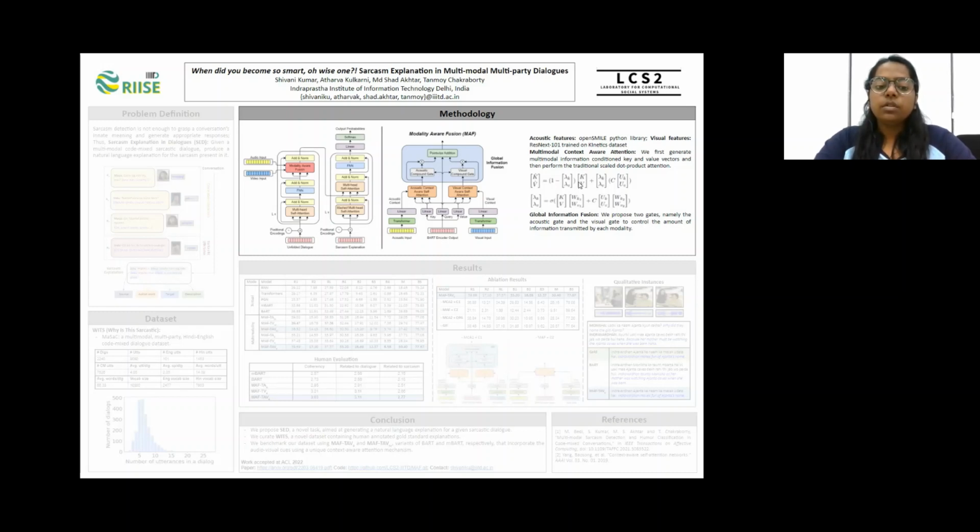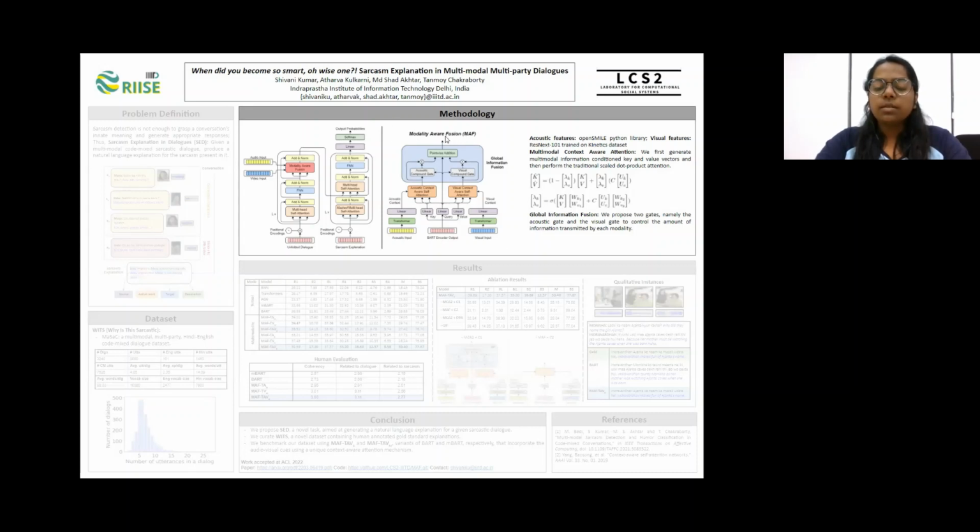Now, to manage the extent of the acoustic and visual representation that we want to capture, we use a global information fusion mechanism. This mechanism contains two gates, one for acoustic and one for visual, managing the flow. Finally, a point-wise addition is performed. This whole method of fusing multimodality together, we call Modality Aware Fusion.